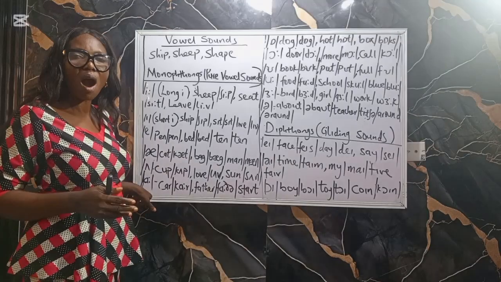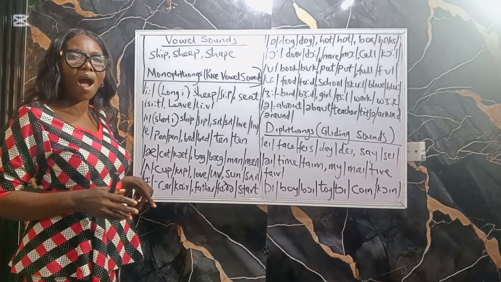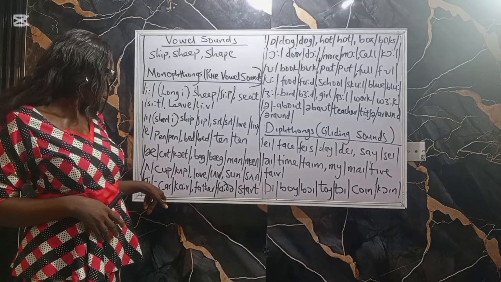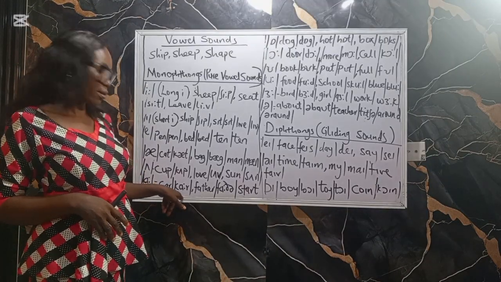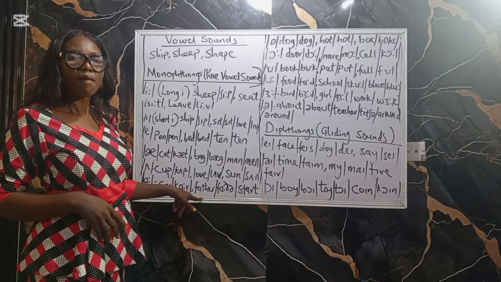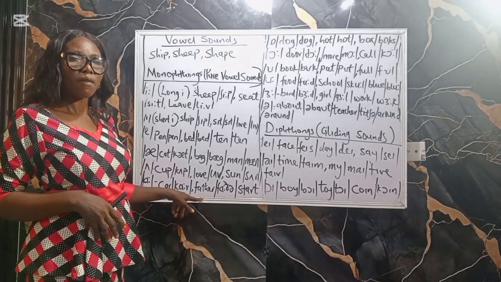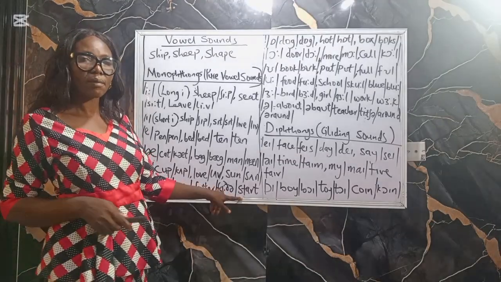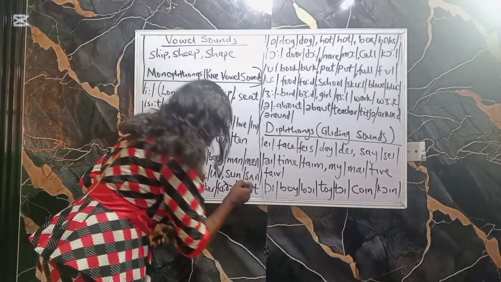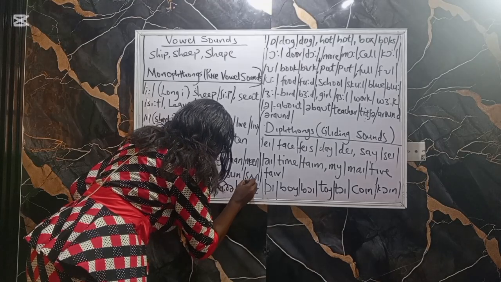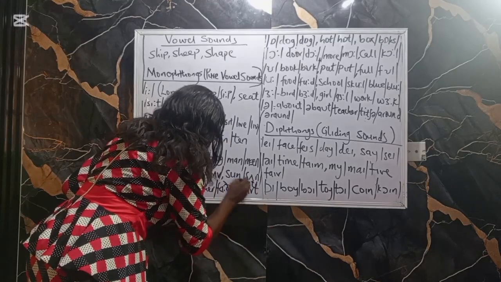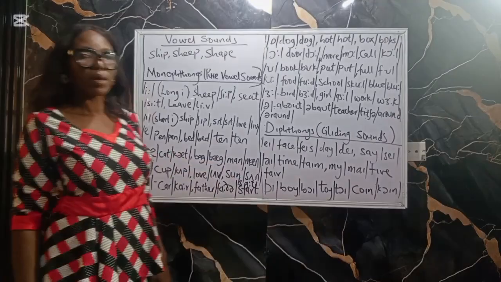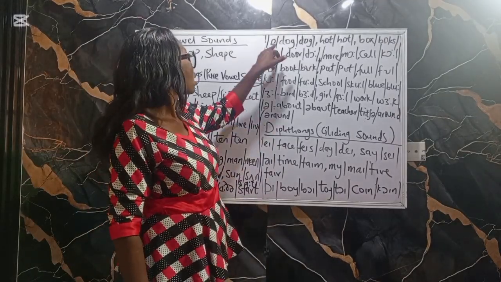It's pronounced ah, car, father, start. That is how to pronounce it. Okay, the next one is oh.